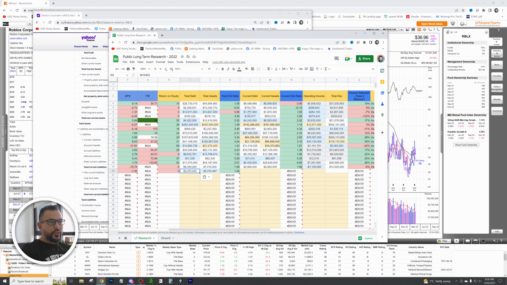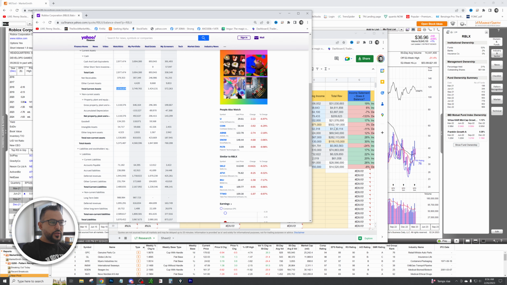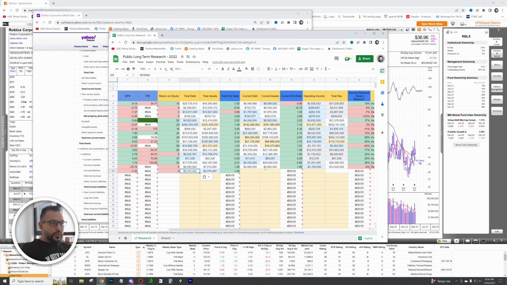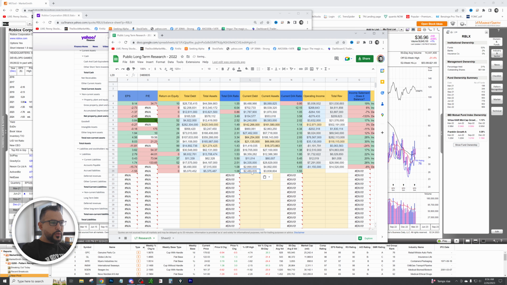Now let's go and look at current debt versus current asset. We have the numbers right here: current assets, we're going to plug in right there, and then we have total current liabilities. Again, this is going to be a positive number, and very easy. As long as your assets are more than your debt, your current debt to asset ratio will be positive.